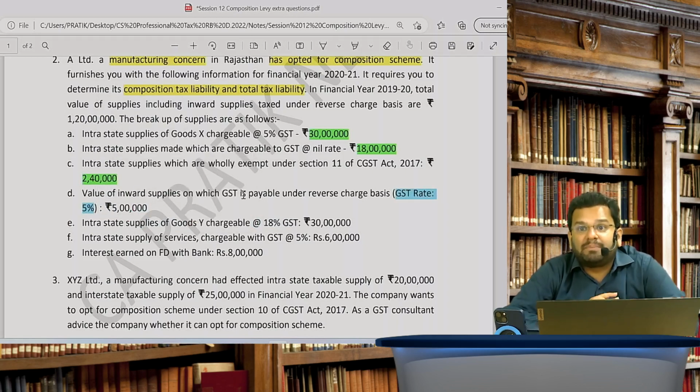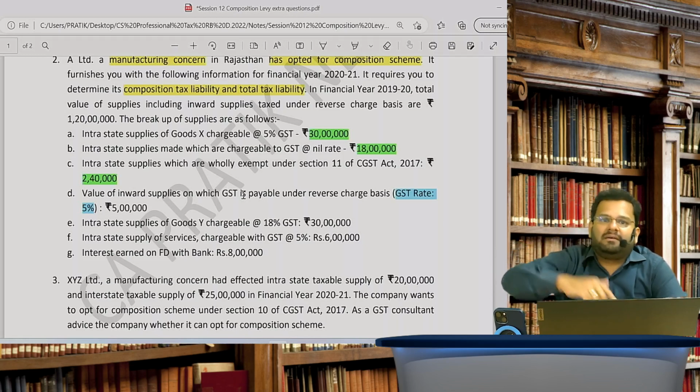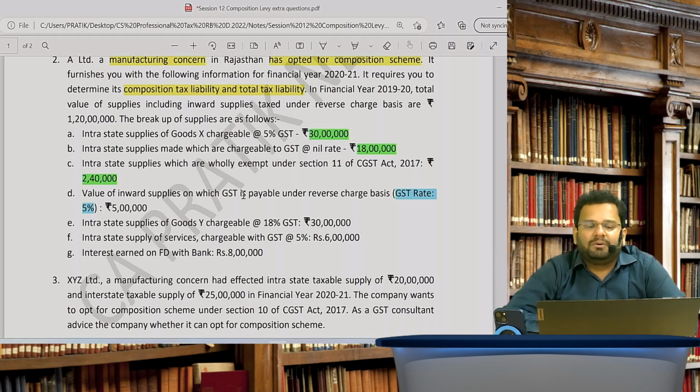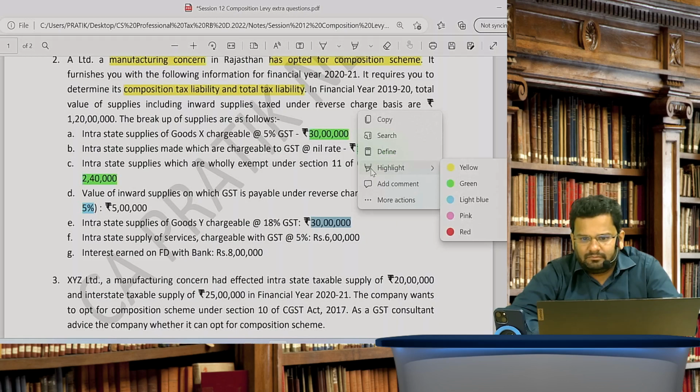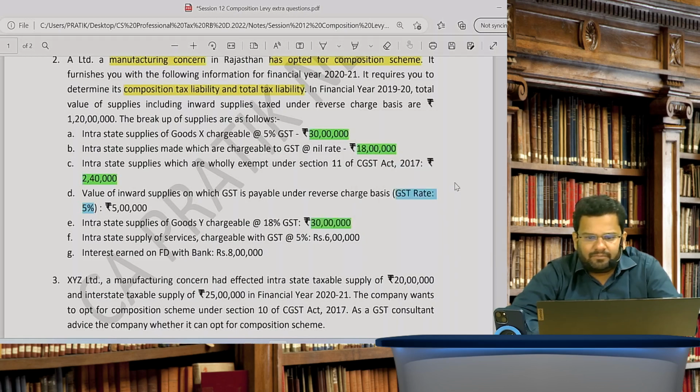Concessional rate is applicable only for outward supply of a person who has opted for composition scheme. Intrastate supplies of goods Y chargeable at 18% GST. So also include this. Please include this. Intrastate supply of services chargeable with GST at 5%. Also include this.